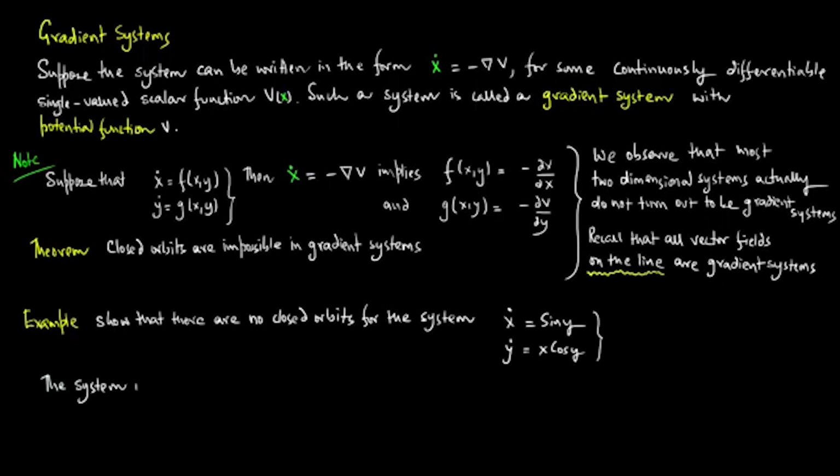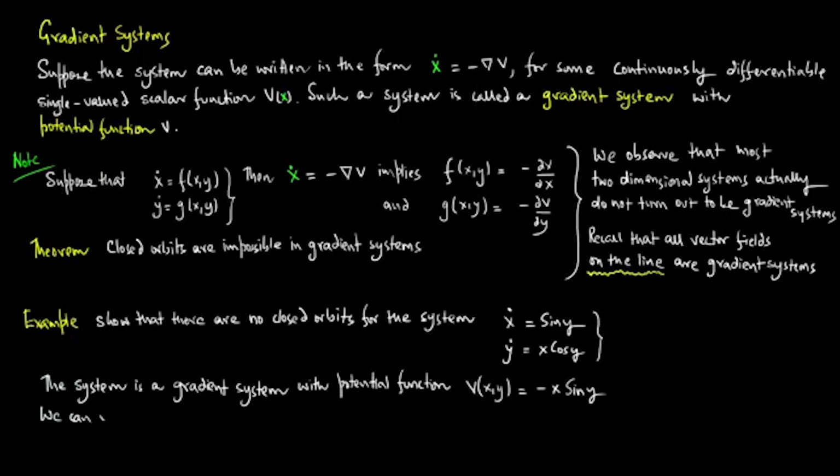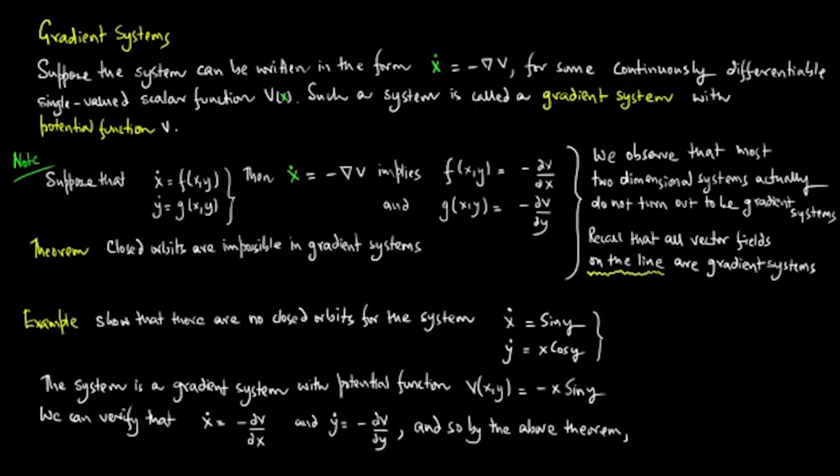The system is a gradient system with potential function V of x, y is equal to minus x sin y, and we can readily verify that x dot is equal to minus dV/dx and y dot is equal to minus dV/dy, and so by the above theorem there are no closed orbits.